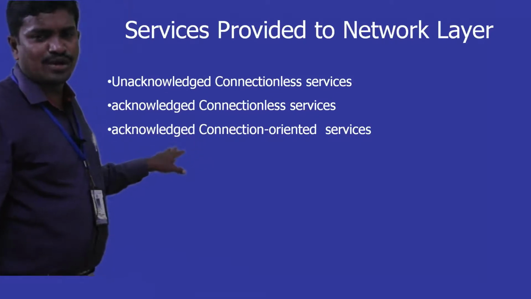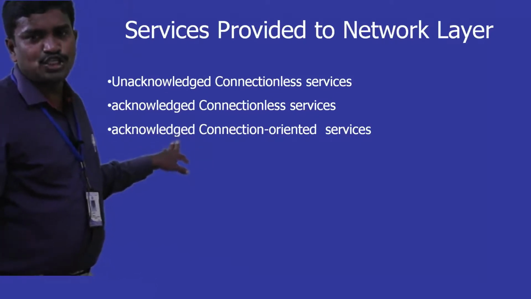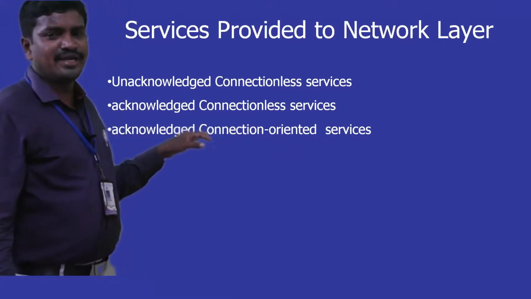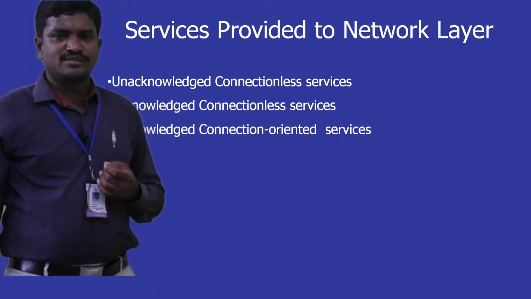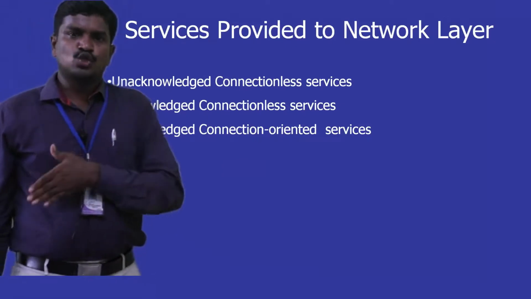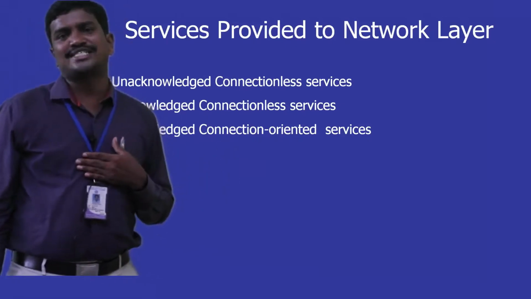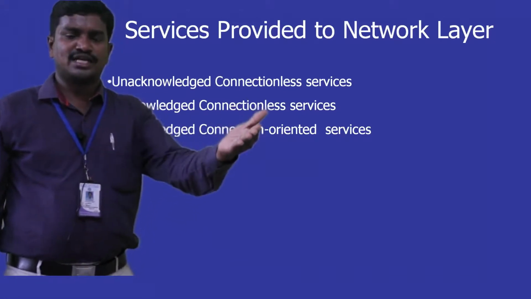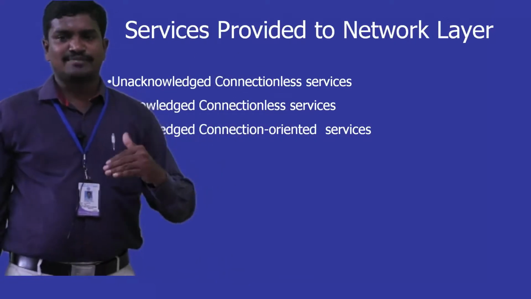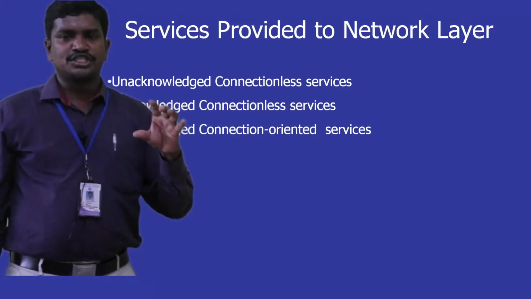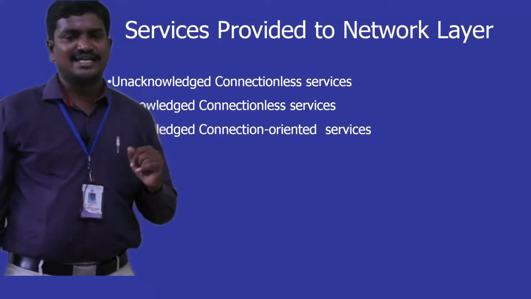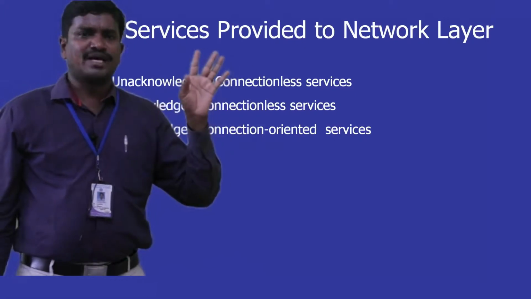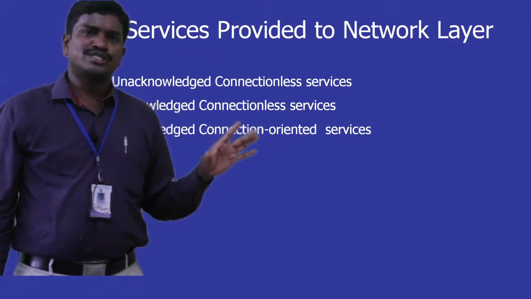And the last one is more reliable: acknowledged connection oriented services. It is implemented in three phases actually. The first phase is that a connection is established between source and destination, which we call the connection establishment phase. I want to open a connection with such and such destination, and it will accept the connection. Once these two communications have taken place, then a path exists. Once the path exists, the total data transfer takes place by using the same path.